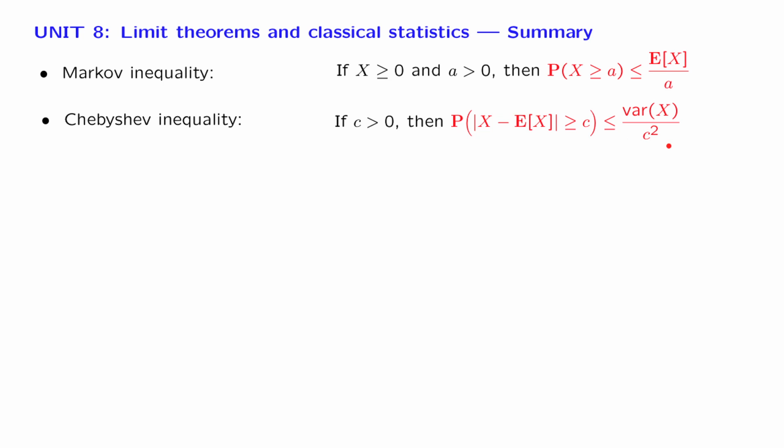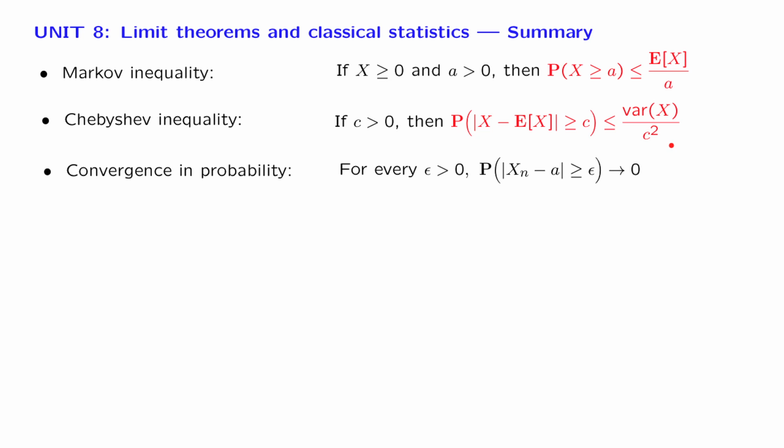We also introduced a new concept, a concept of convergence of random variables. This was the notion of convergence in probability. A sequence of random variables converges to some number a if the probability distribution of x gets concentrated in the vicinity of this number a. And there is a particular technical definition that captures this idea.